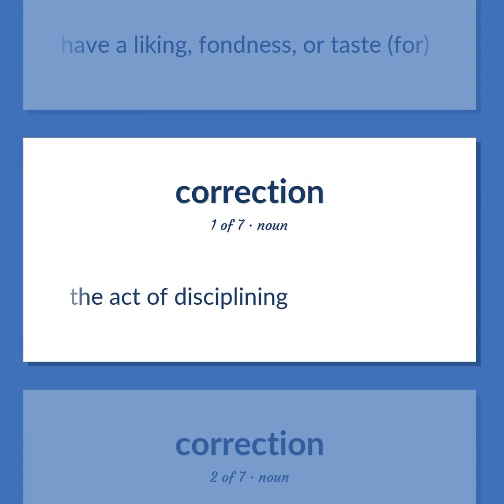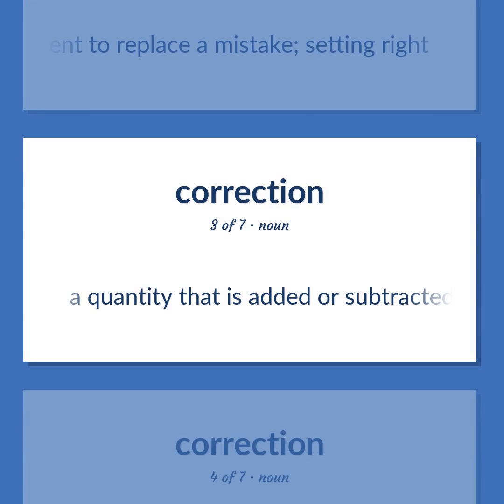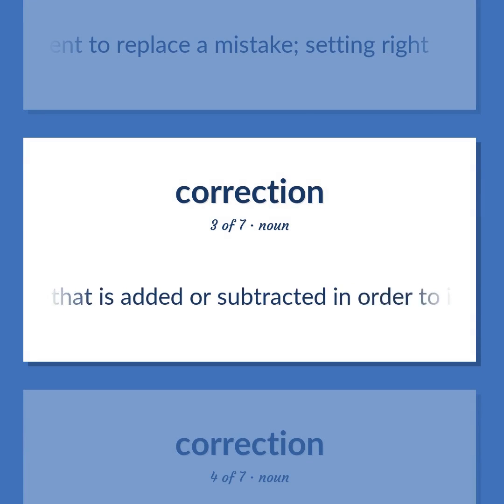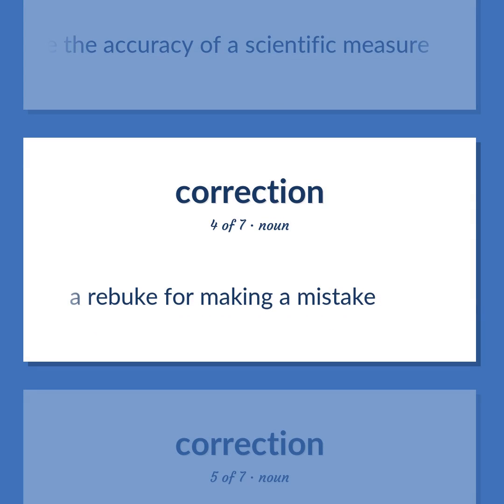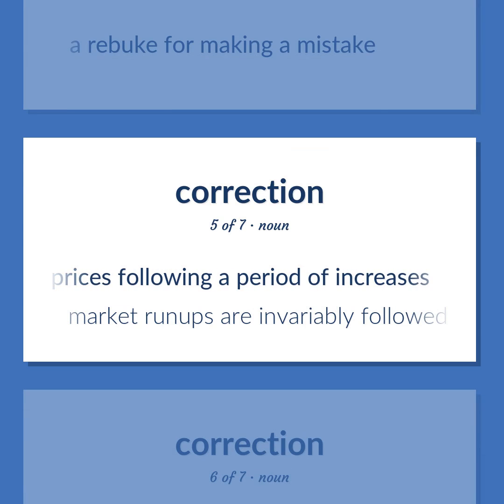The act of disciplining. The act of offering an improvement to replace a mistake, setting right. A quantity that is added or subtracted in order to increase the accuracy of a scientific measure. A rebuke for making a mistake. A drop in stock market activity or stock prices following a period of increases. Market run-ups are invariably followed by a correction.